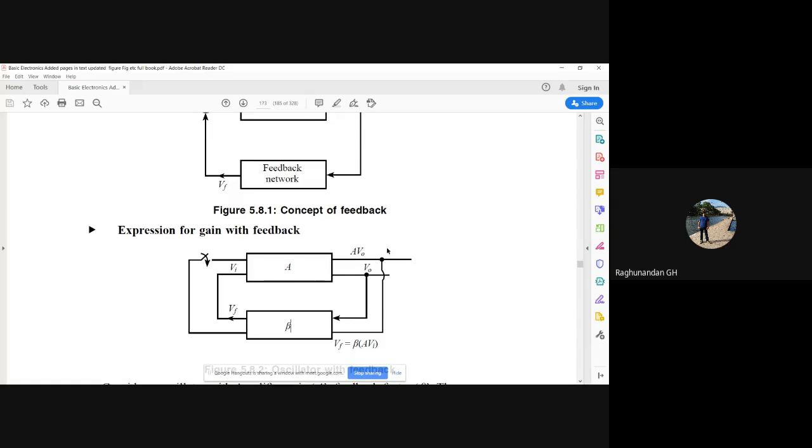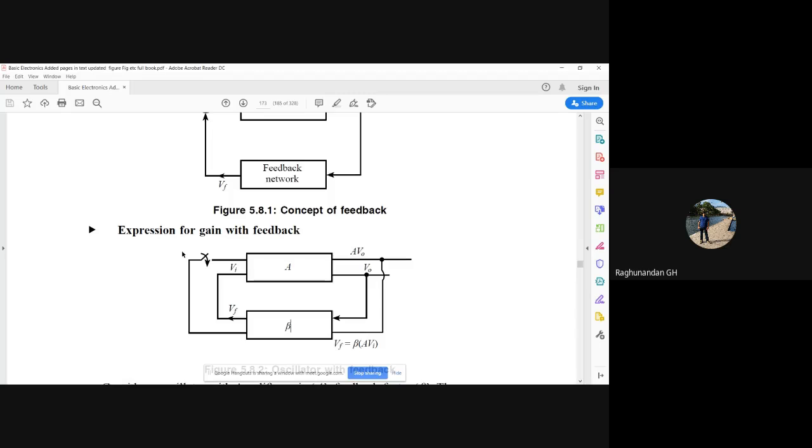So now the output we'll be getting here will be a sine wave. Again it will be sampling a sine wave, it is going to give here, and again it is going to tune to the required frequency, again giving here. So this process will keep on continuing. Because of this process, we are able to get the output even though there is no supply here.